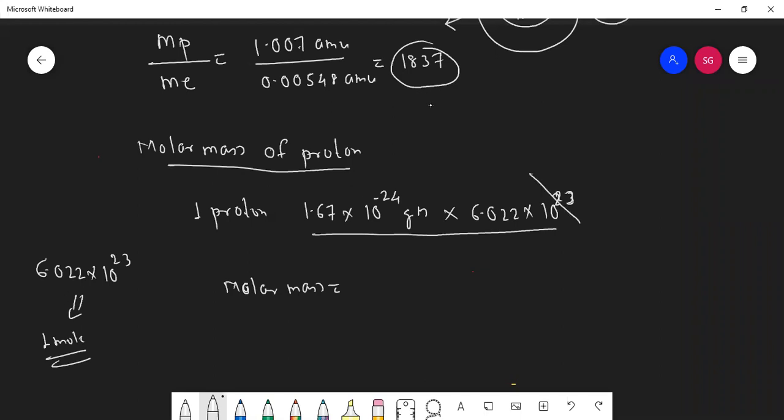Okay, because this 23 will cancel this 23. So it will be up to minus 1. Yes, Pranav has told me the answer, but actually he has forgotten to shift the decimal point. Actually, the answer comes 1.0076 grams. Okay, understood? This is the molar mass of proton.